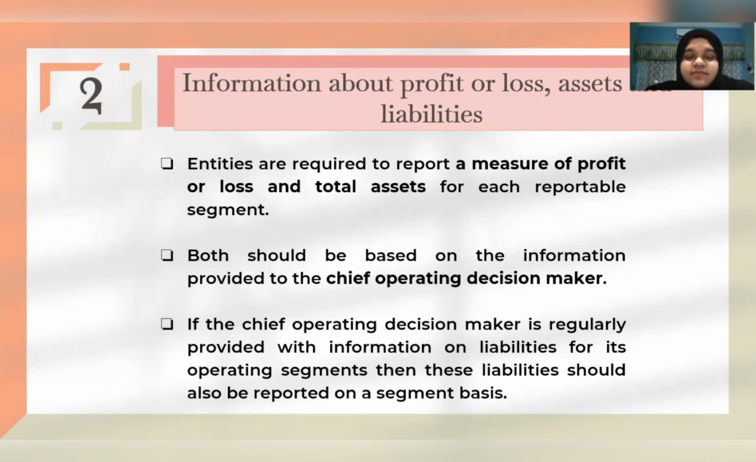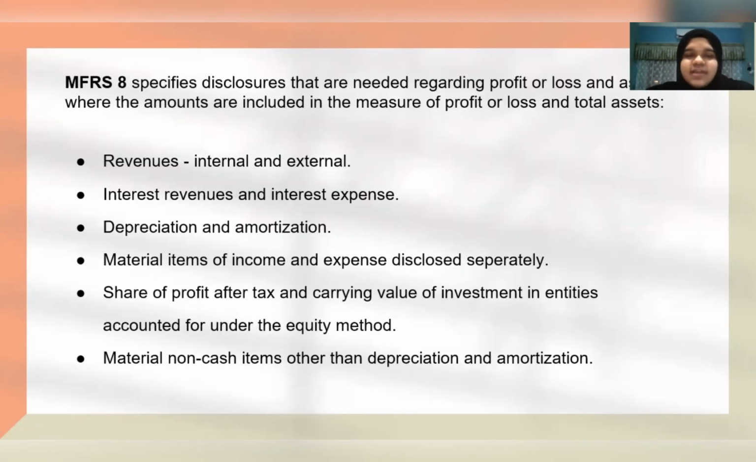And if the chief operating decision maker is regularly provided with information on liabilities for each operating segment, then these liabilities should also be reported on a segment basis. Whereas it specifies disclosures that are needed regarding profit or loss and assets where the amounts are included in the measure of profit or loss and total assets.